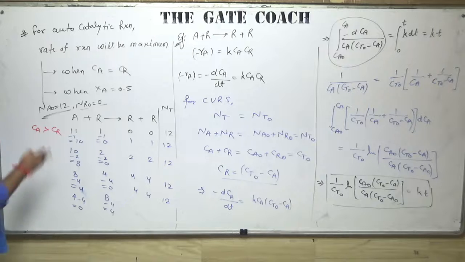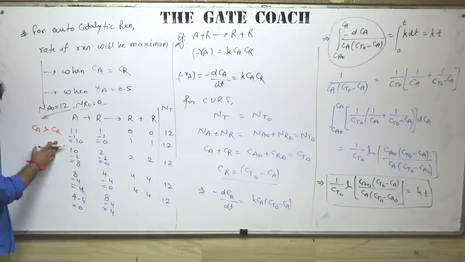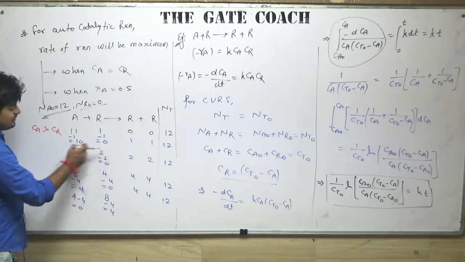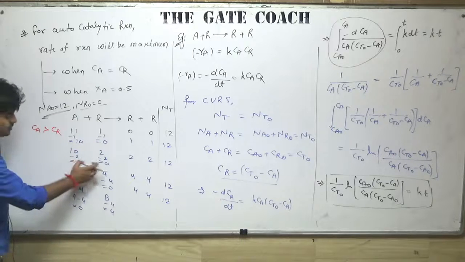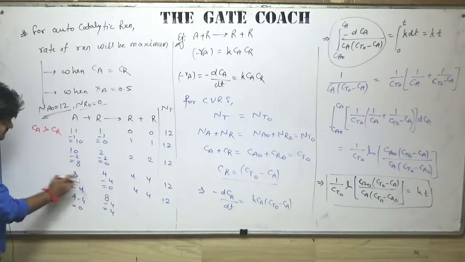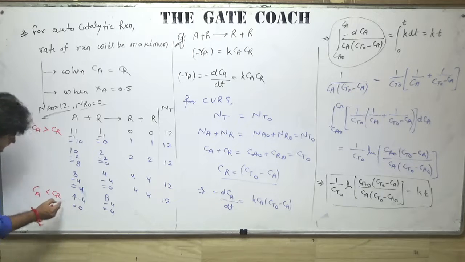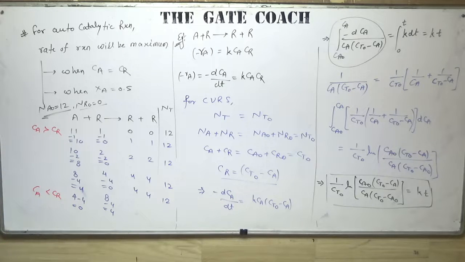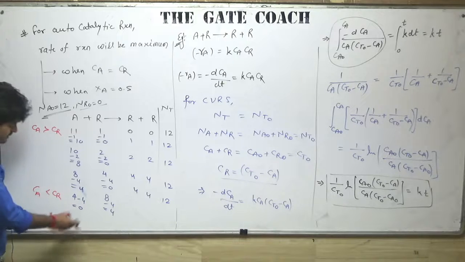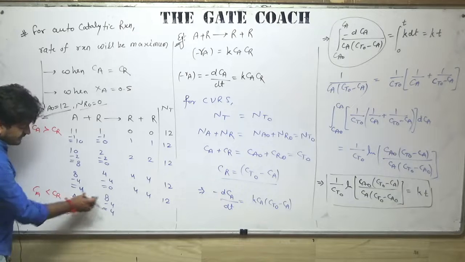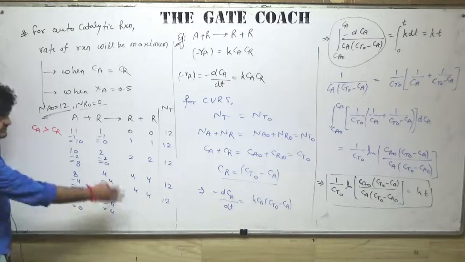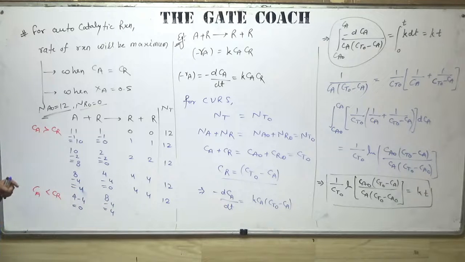So Ca is greater than Cr, only 1 mole of R is reacting, then 2 moles of R, then 4 moles of R is reacting. When we have Ca less than Cr, so 4 moles of A, 8 moles of R, only 4 moles are getting reacted. Now just try to understand.